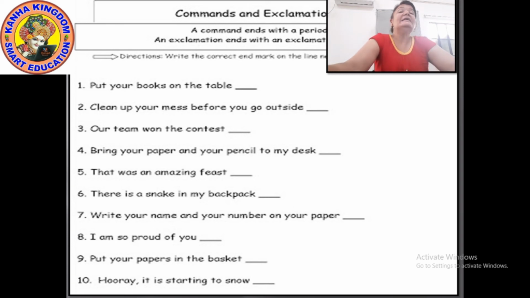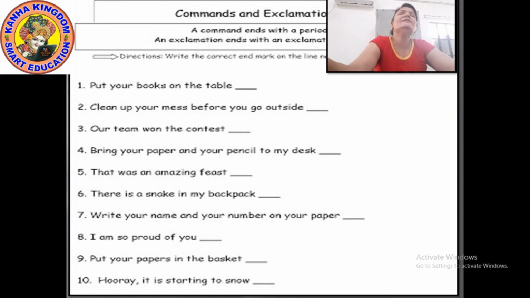Next. Clean up your mess before you go outside. Before moving outside, please pack your bags. We give you many times such kind of orders, commands, right? So again, it is an order, or you can say it is a command, so it will end with a full stop.